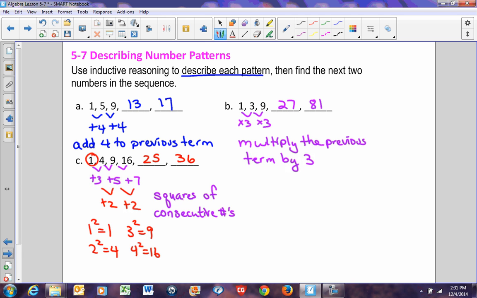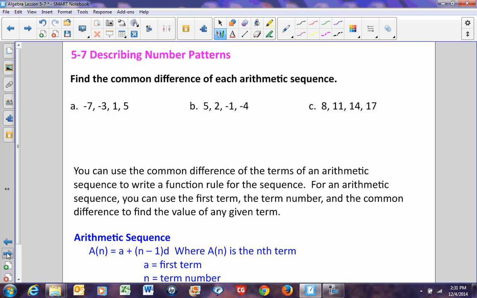So obviously, if you look at this, A is an arithmetic sequence, B and C are not arithmetic sequences. We're going to look a little bit more in-depth at arithmetic sequences for just a couple of minutes. I've told you that these next 3 sequences are arithmetic sequences, so we need to find the common difference. So in other words, we need to know what they are doing. If we look at the numbers -7, -3, 1, and 5, to go from -7 to -3, you're going to add 4. You go from -3 to 1, you're going to add 4, and 1 to 5, you're going to add 4. So the common difference is 4. Fairly simple to do. You're going to add 4.